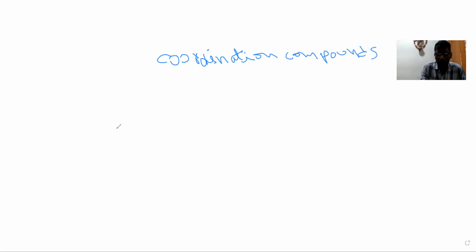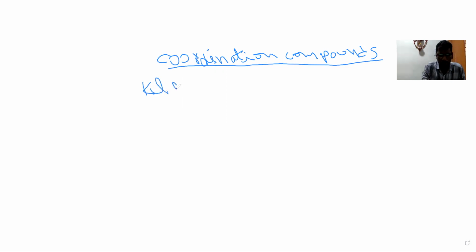Coordination compounds. This chapter is also called complexes. So what actually are coordination compounds? Coordination compounds are bulky compounds. Bulky means heavier molecules. For example, I'm writing two compounds.